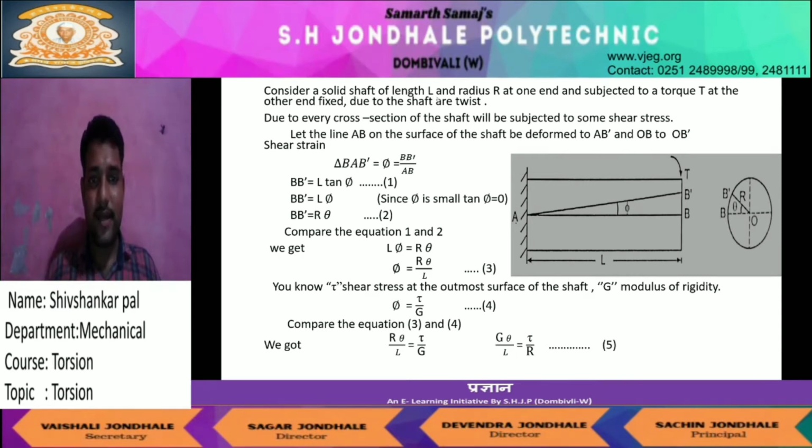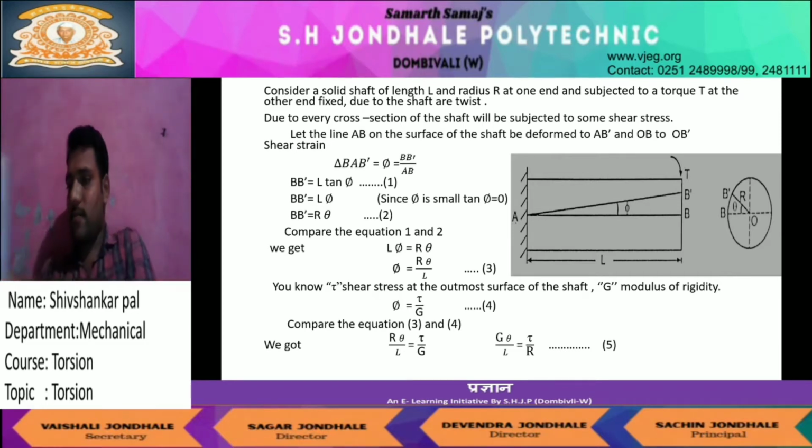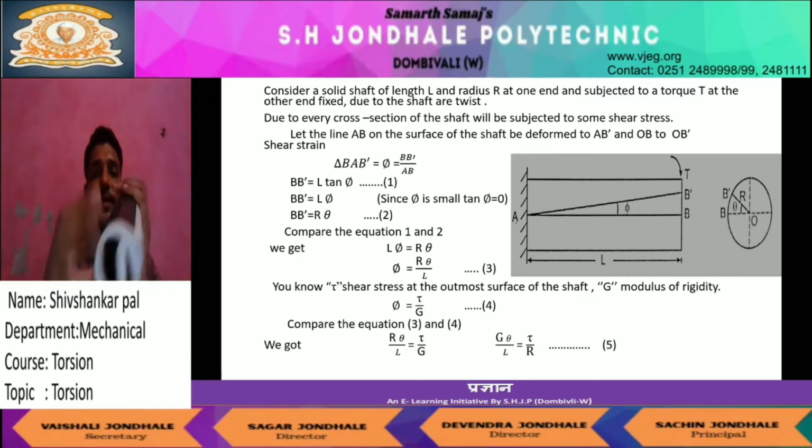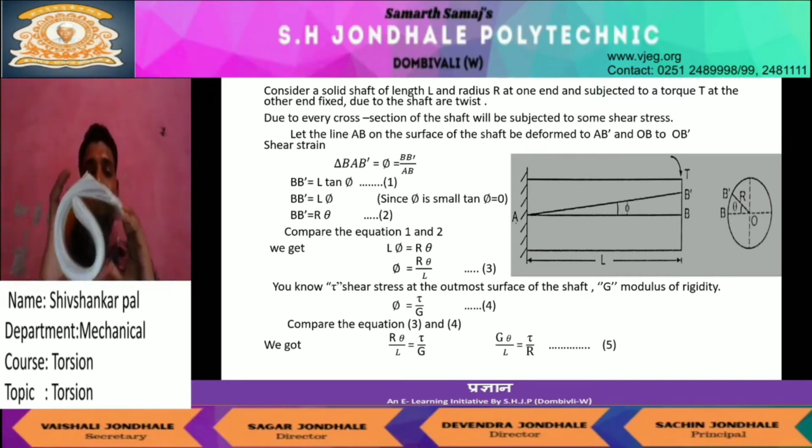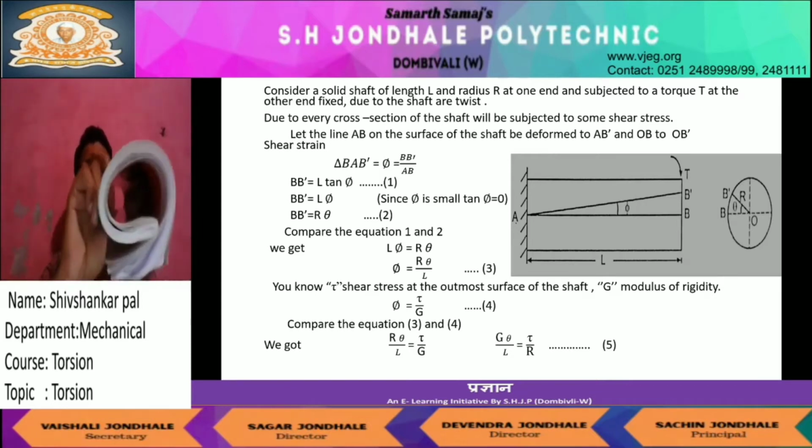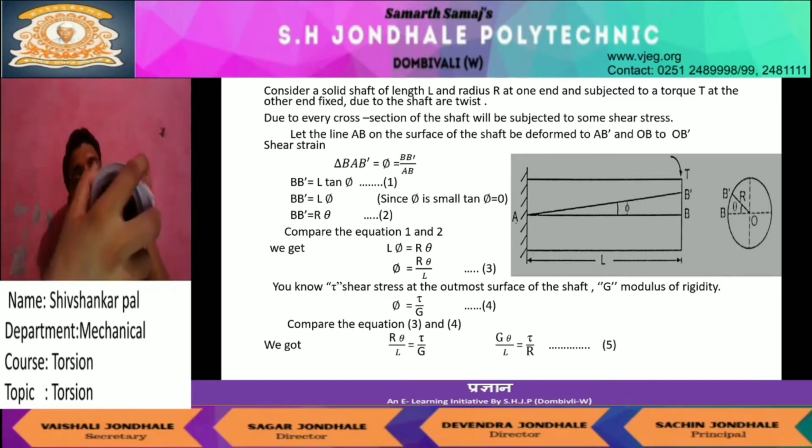Consider a shaft of length L. So as you see in the figure, take a shaft whose length is L and radius is R. This radius is R. One end is subjected to torque. One end is fixed, and at the other end I will apply the torque T. With the other end fixed, the shaft will twist. Imagine that is a shaft. Suppose when it is not fixed, it will just revolve. Suppose I am fixing it here only. I am fixing it here and applying the torque.